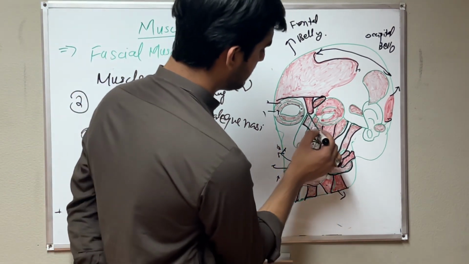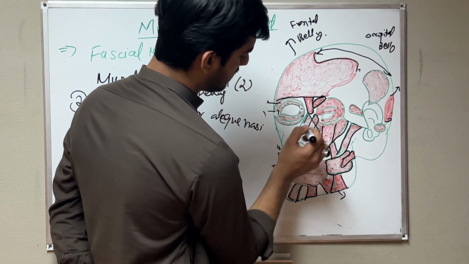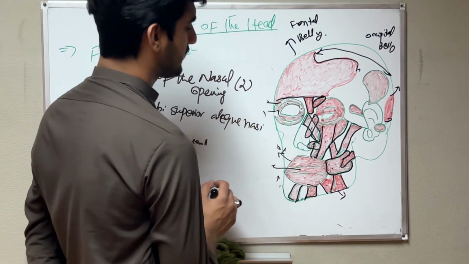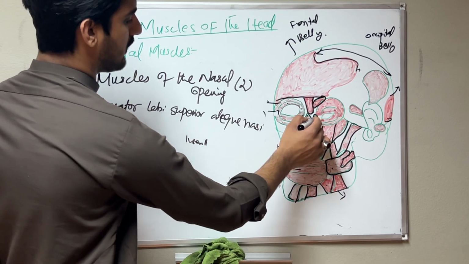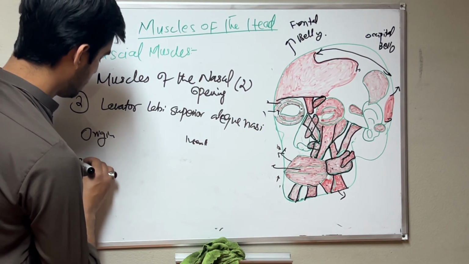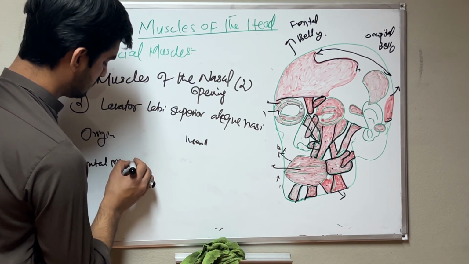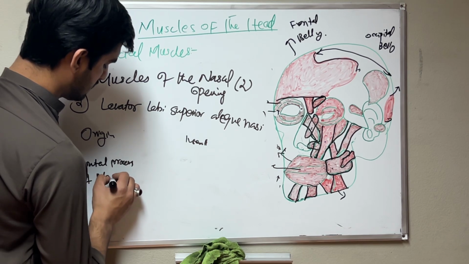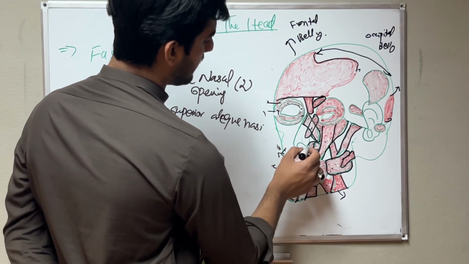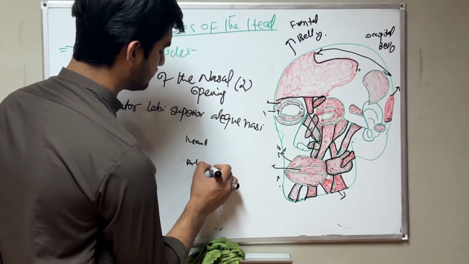This is a muscle with two bases. The first one here originates from the frontal process of the maxilla, and is inserted here, going down to the alveolar process of the maxilla.